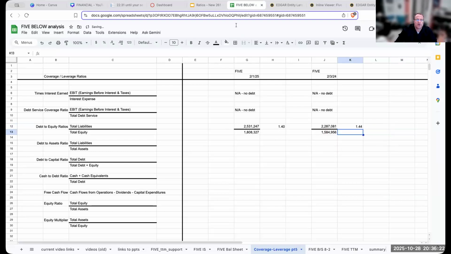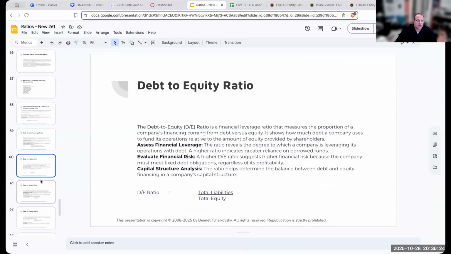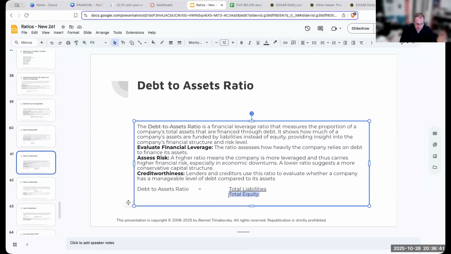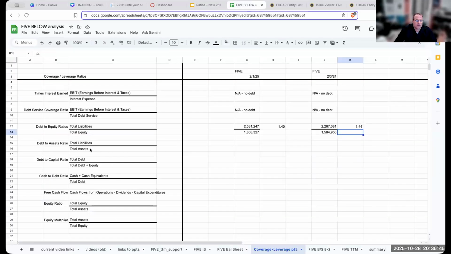So let's go ahead and now go to, that was the debt to equity ratio. Let's go ahead and do the debt to assets. So this is also a financial leverage ratio that measures the portion of a company's total assets that are financed through debt. And so again, this should be total assets, debt to assets. Sorry about this. So there we go. Okay, so my total liabilities, not changing here for 5 below.